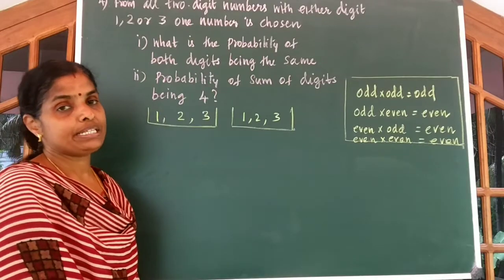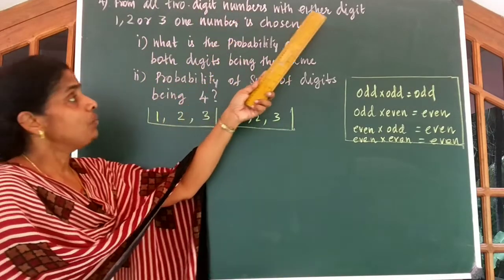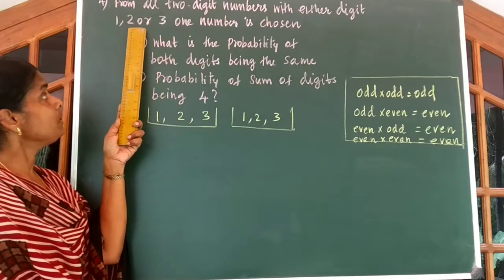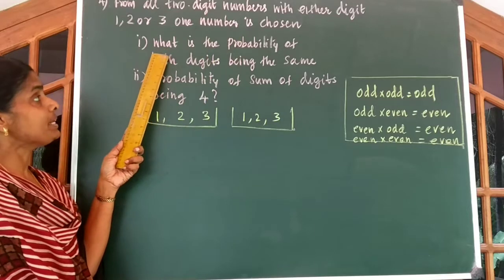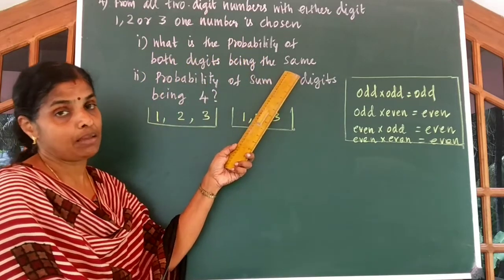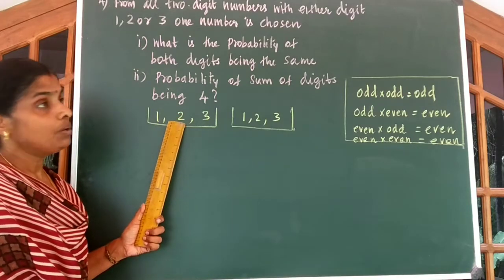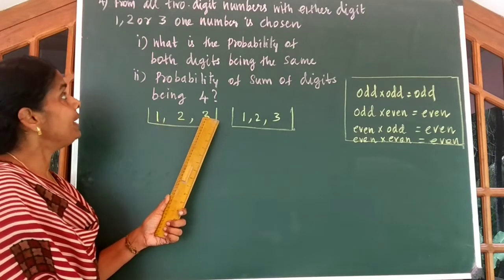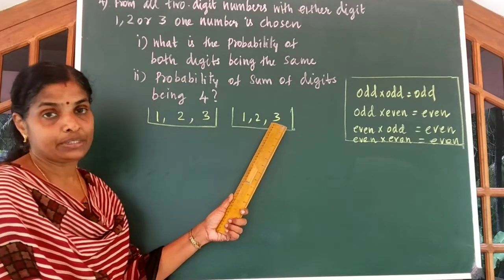Come to the fourth question. From all 2-digit numbers with either digits 1, 2 or 3, one number is chosen. First question. What is the probability of both digits being the same? We are talking about 2-digit numbers with either digit 1, 2 or 3. So I wrote 1, 2, 3, again 1, 2, 3.